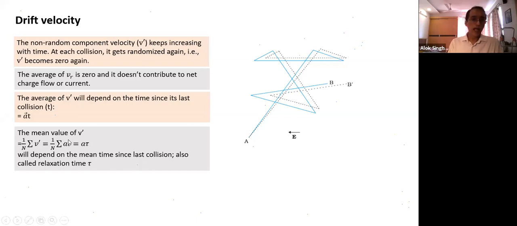So if I take the average value of T, it's called tau. What is this term tau here? It is the mean time since last collision. If one particle has 0.1 microsecond since last collision, a second particle may have 1.2 microseconds since last collision. If I take the average of all those values of time since last collision, I get the mean time since last collision. That's called relaxation time. So what is drift velocity equal to? Acceleration into tau, tau being the mean time since last collision.